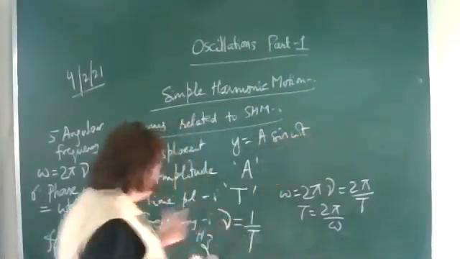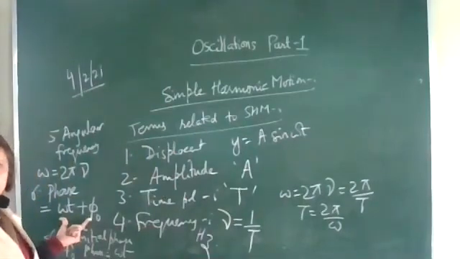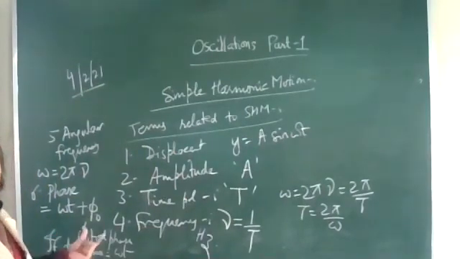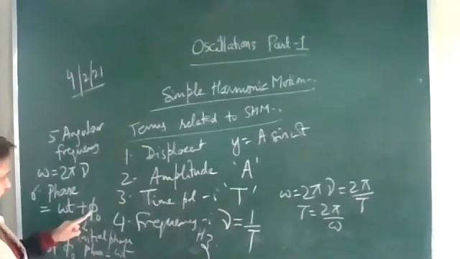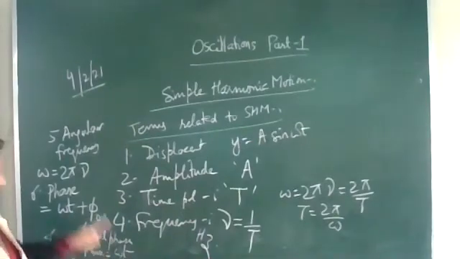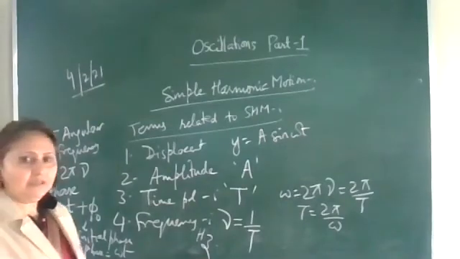If the initial phase is not 0, it is omega t plus phi naught. This we call the phase.